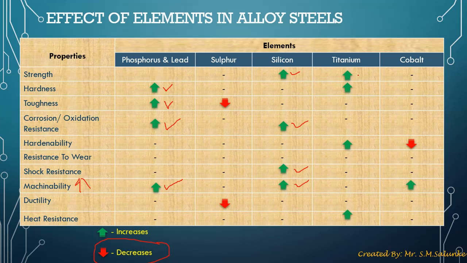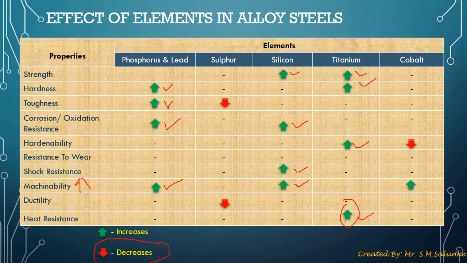Similarly, when titanium is added to steel, it increases strength, hardness, hardenability and heat resistance. Here heat resistance indicates that when titanium is added to a steel as an alloying element, it helps the steel to sustain high temperature, which means it can be machined at a higher temperature without any failure.